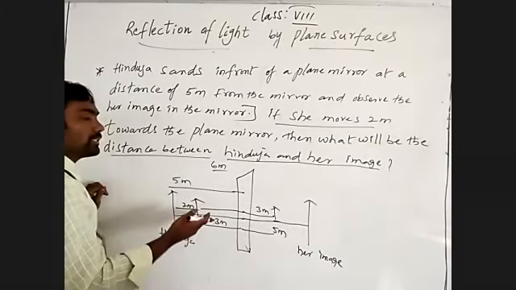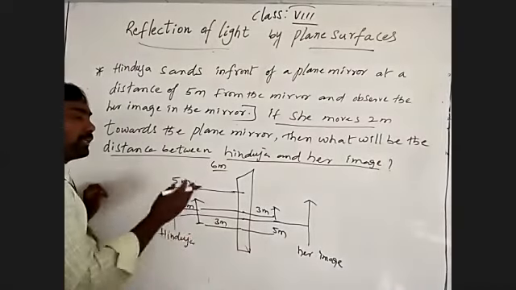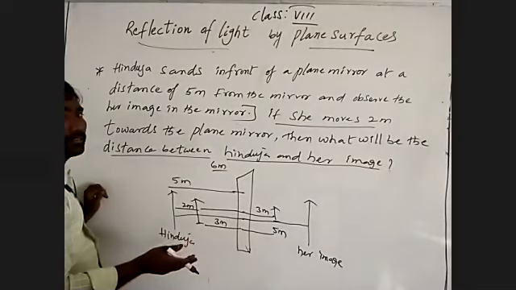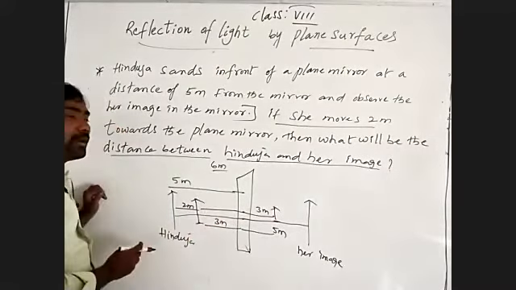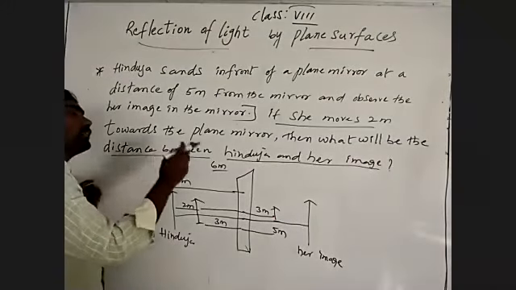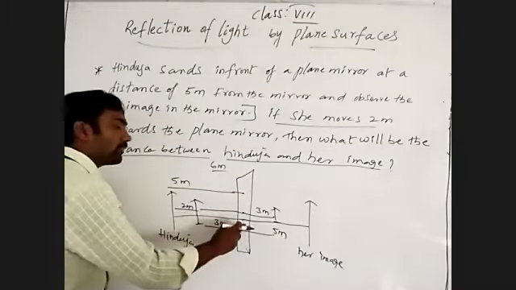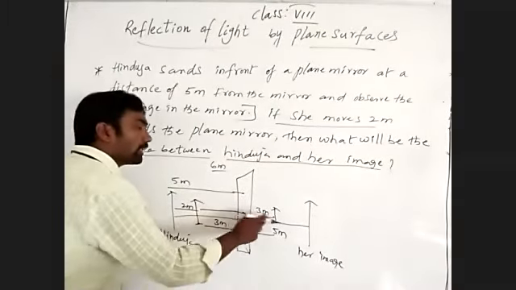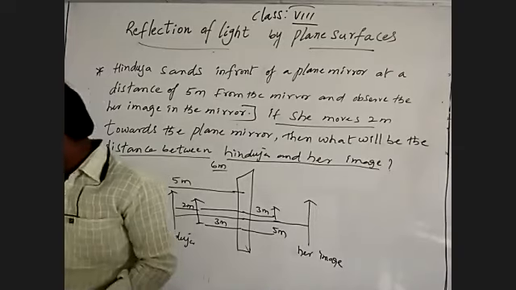She stands 3 meters from the mirror, and the plane mirror gives the same distance, so her image also forms 3 meters from the mirror. The question is the distance between Hinduja and her image: 3 meters from the mirror to Hinduja, 3 meters from the mirror to her image. Total is a 6 meter distance between Hinduja and her image. Understand? This is the way to solve the question.